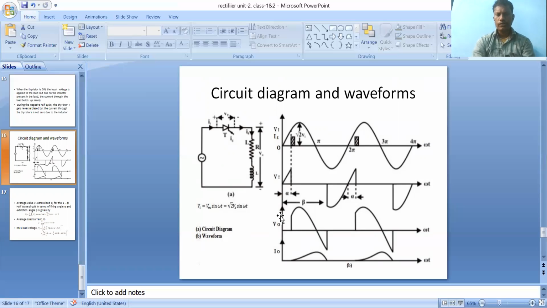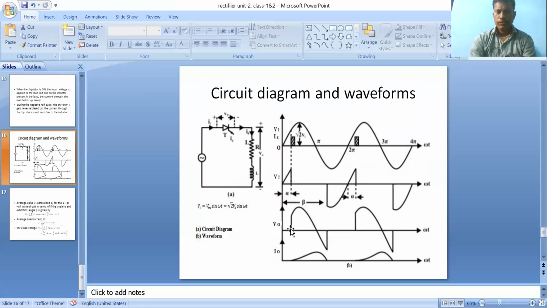So here there are only a few changes compared to the single phase rectifier with R load. So what is the difference? During every first half cycle, the thyristor will turn on only in the presence of gate pulses. So before the firing pulse, the voltage across the thyristor follows the supply voltage. Before that alpha, the voltage across the thyristor follows the supply voltage.